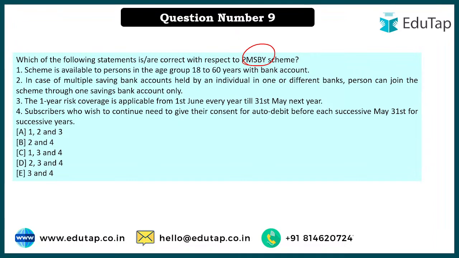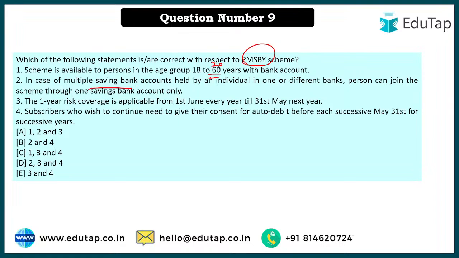No master, that is not the right answer. Everyone please start studying. It's just next month only. Examination is next month only. Millie and Brinda are saying correct. Suraksha Bima Yojana, right? Yudhishthira saying option number B. Let me just check. Scheme is available to person of the age group of 18 to 60 years. How many of you think that's the right answer? No, that's not right. And Yudhishthira also saying it's 18 to 70. So yes, it is up to 70 years.